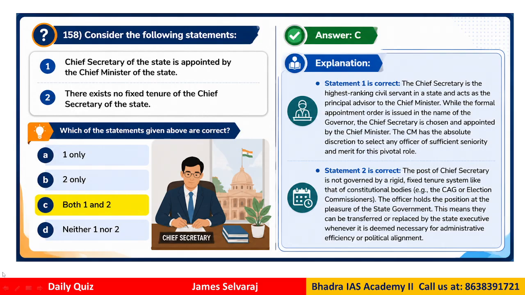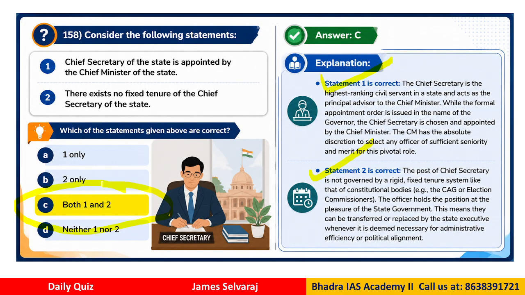Question number 158. This is from the polity perspective. Consider the following statements. The Chief Secretary of the state is appointed by the Chief Minister of the state. There exists no fixed tenure of the Chief Secretary of the state. Which statements are correct? Only 1, only 2, both 1 and 2, neither 1 nor 2. Now both the statements are correct. Therefore the correct answer is B, both 1 and 2.